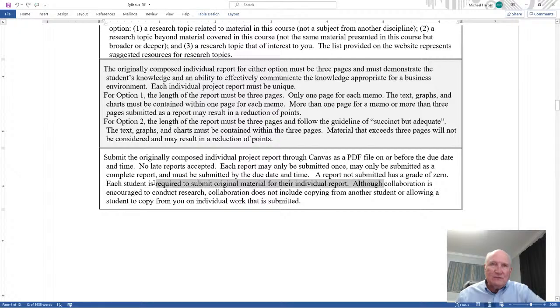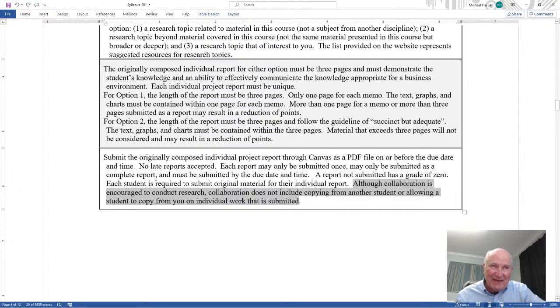Although collaboration is encouraged to conduct research, collaboration does not include copying from another student or allowing a student to copy from you on individual work that is submitted. If someone says, "Can I see what you do?" say no. But we can talk about it. Collaboration is talking and sharing and discussing. It's not showing them what you've written or showing them what you're going to write. You can talk about it and share information, but the writing is only yours and no one else's but yours.